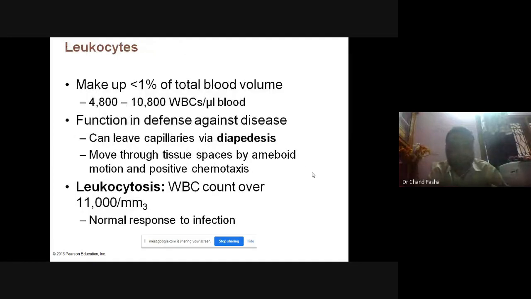That is about RBC. Erythrocytes. Almost we took 1 hour for it. Let's take a 2 minute break.